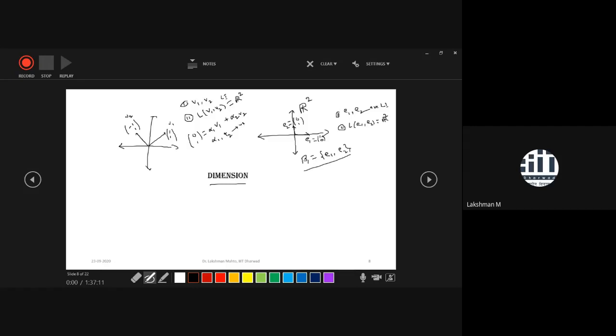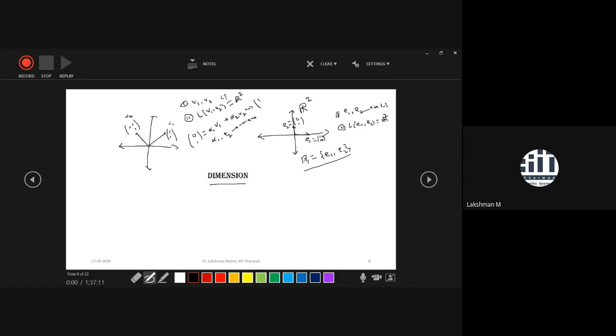That means unique representation. If you are taking another vector, you will get different unique alpha 1 and alpha 2. So it is a homework. It is just like solving a system of linear equations in augmented form. So what is the corresponding system? You can convert this into a system of equations, or directly I'm writing it in augmented form. So in augmented form, you can write it this way.